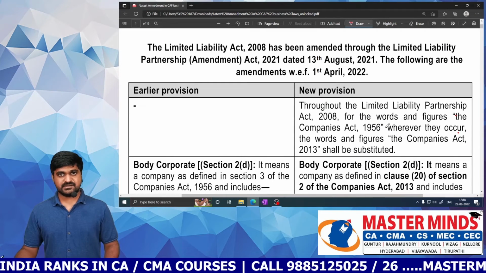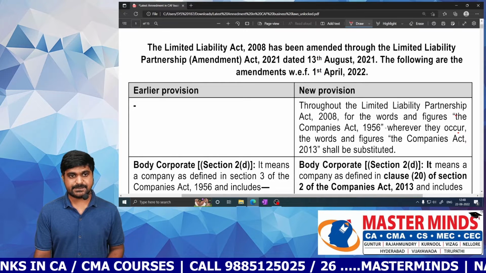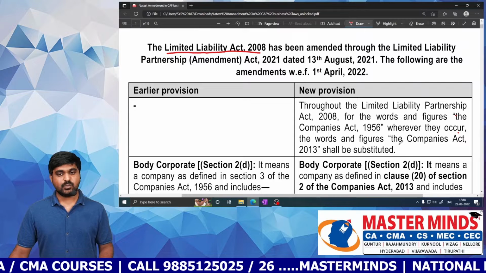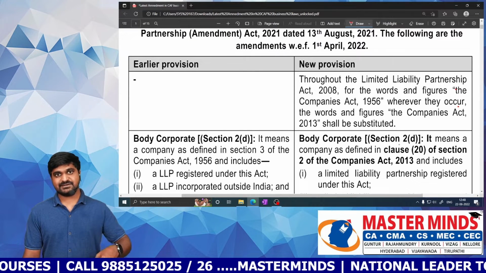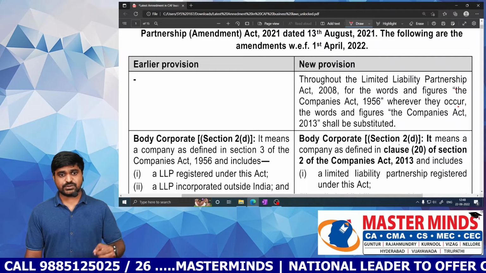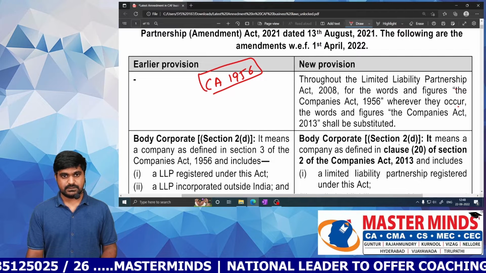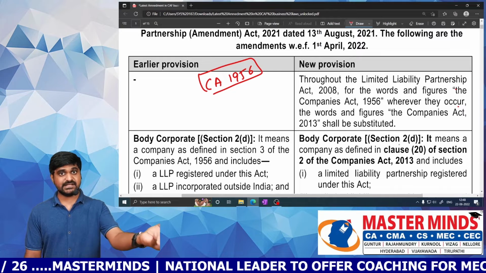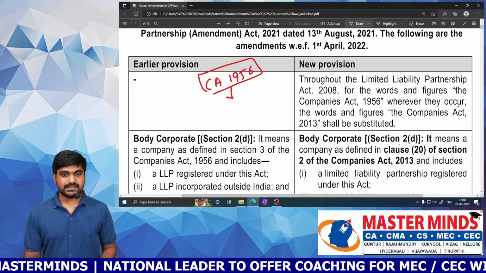All the amendments in the business law subject are made in a single chapter, and the chapter name is LLP Act 2008. Then what are those amendments? First one: previously, whenever there was a Companies Act reference in the LLP Act, it referred to Companies Act 1956, not Companies Act 2013. But now there is an amendment.